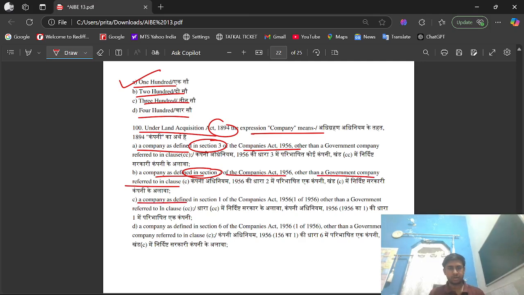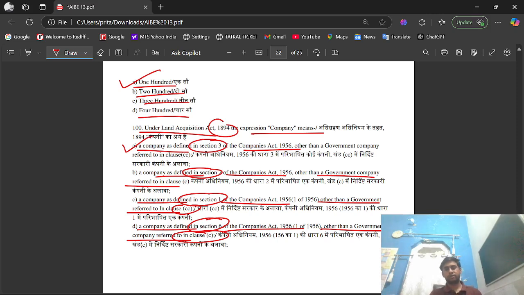Option C, a company as defined in section 1 of the Companies Act 1956 other than a government company referred to in clause cc. Option D, a company as defined in section 9 of the Companies Act 1956 other than a government company referred to in clause c. The right option is option A, that is a company as defined in section 3 of the Companies Act 1956 other than a government company referred to in clause cc.